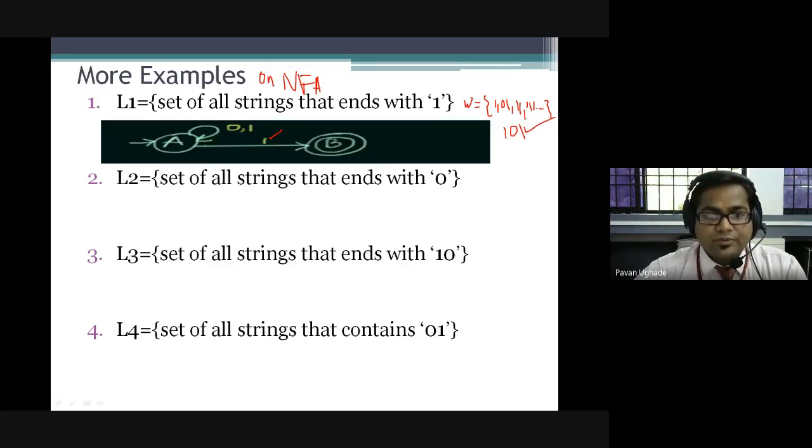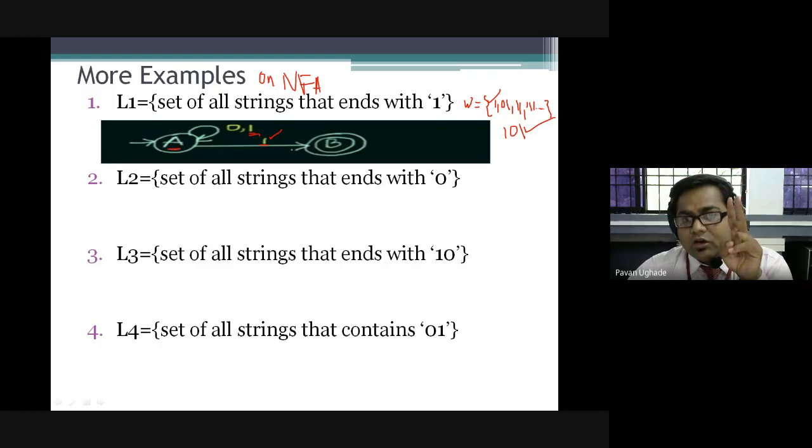See guys, how it is possible. From A over 1 we reach B, so 1 is accepted. What about 01? Over 0 and 1 it is accepted. For 11, from A to A over 1 and then 1 is accepted. Triple 1 also, and 101. But if you look, this is an NFA, where over 1 it is not a unique transition. A over 1 has two possibilities: either it goes to A or it goes to B. It is not unique, right? So it is not a DFA at all.